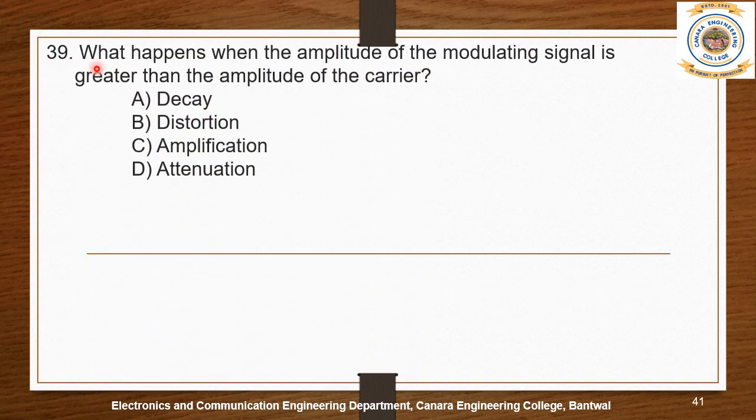39th question. What happens when the amplitude of the modulating signal is greater than the amplitude of the carrier? The given options are A. Decay, B. Distortion, C. Amplification, D. Attenuation. The answer is B. Distortion.